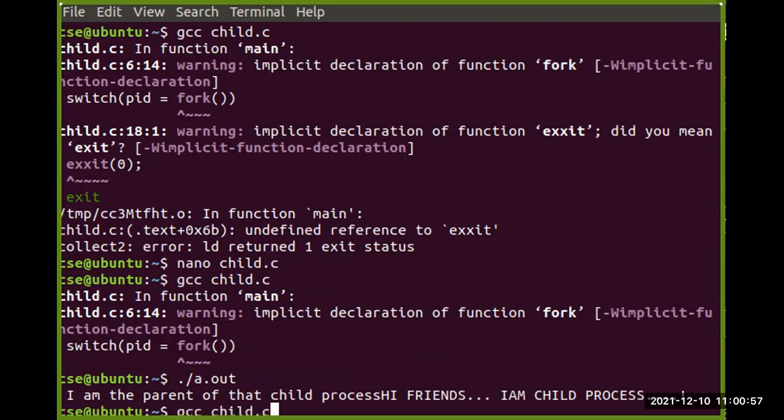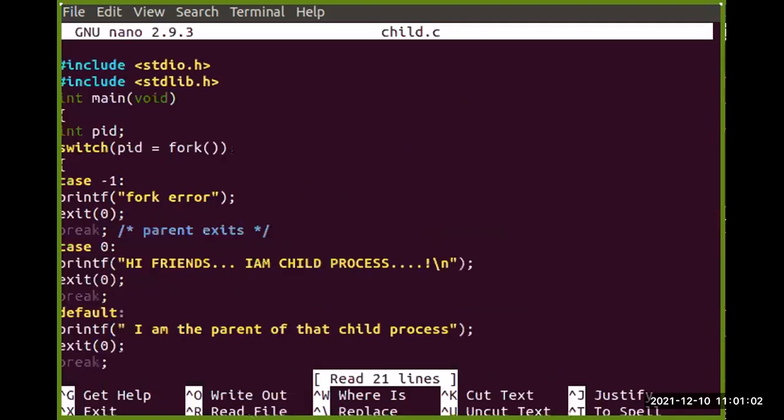Okay. To understand that better, I will write something here. First of all, nano child.c, then here.